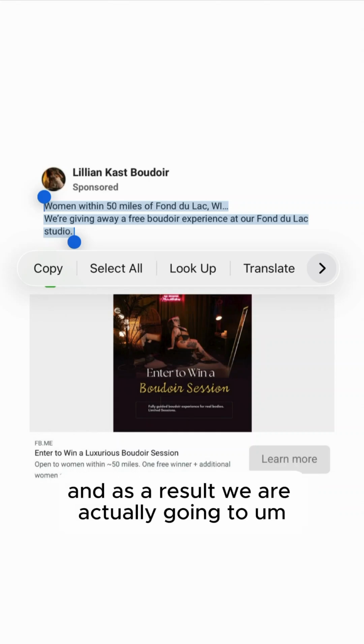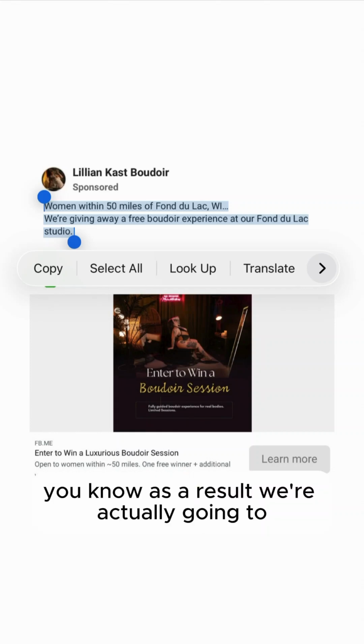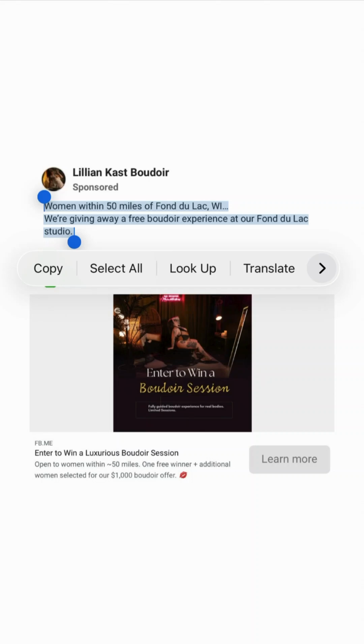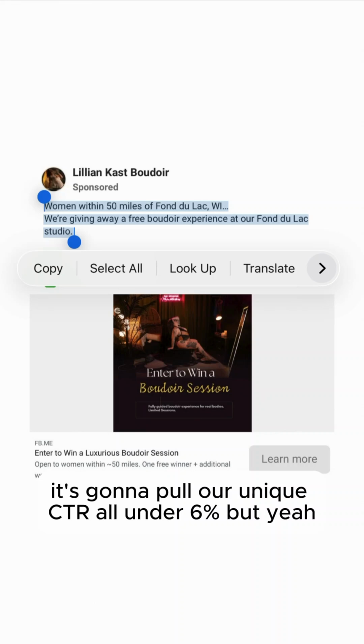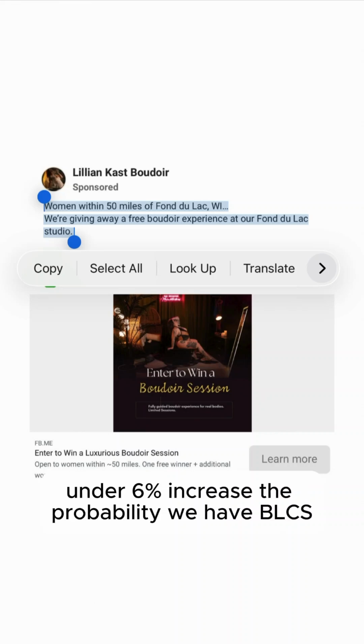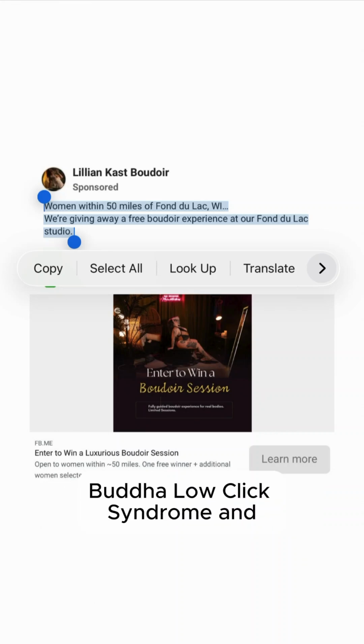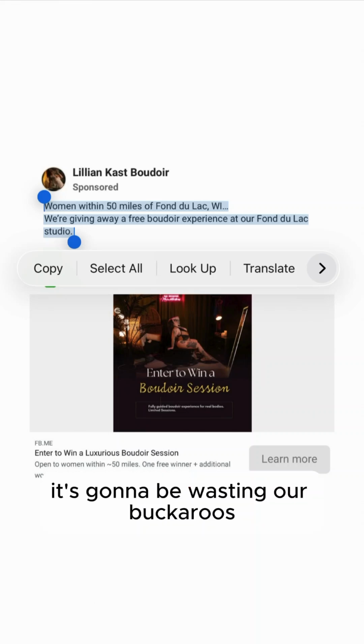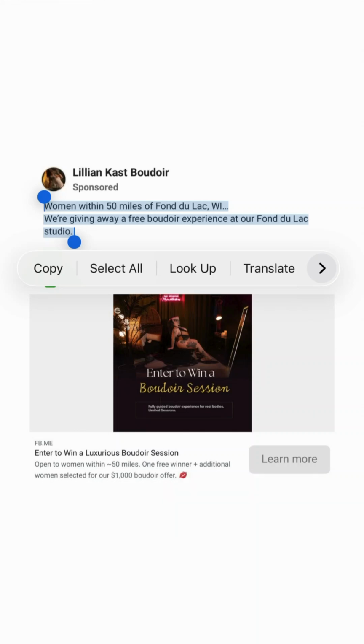As a result, it's going to pull our unique CTR under 6%, increase the probability we have BLCS, Boudoir low click syndrome, and it's going to be wasting our buckaroos.